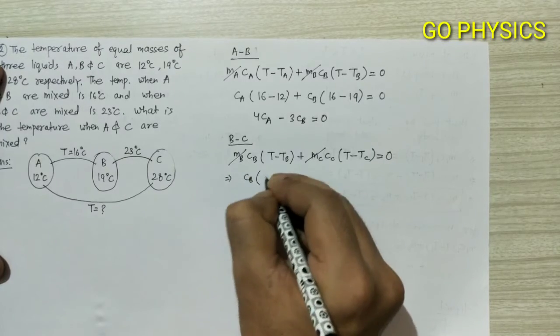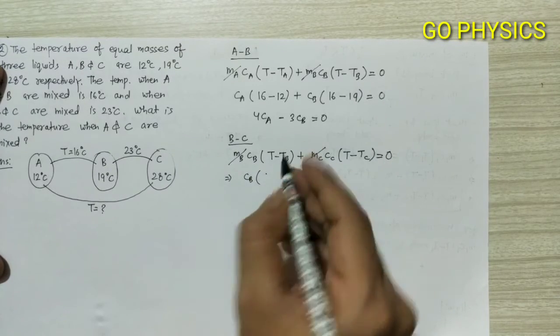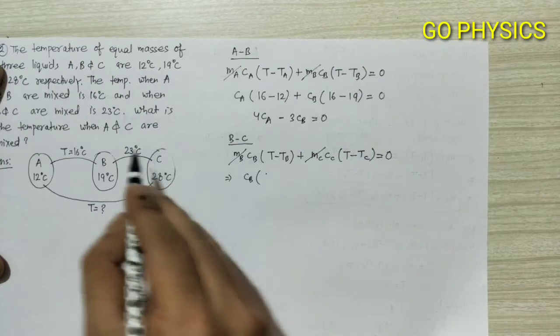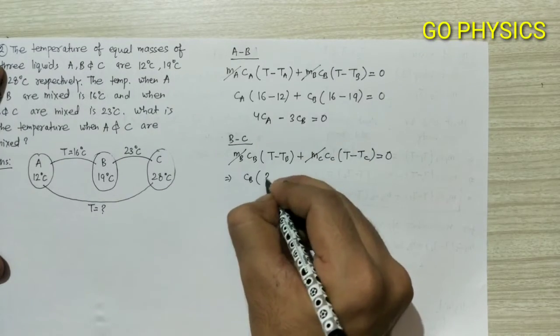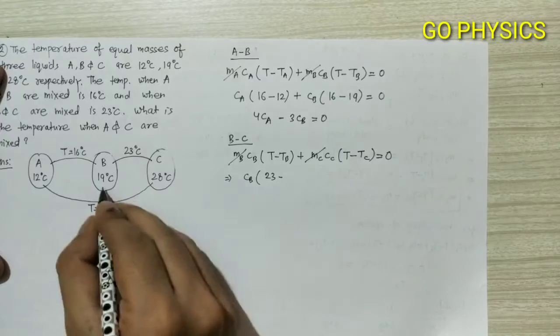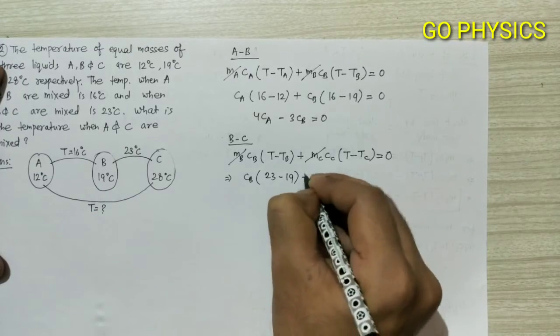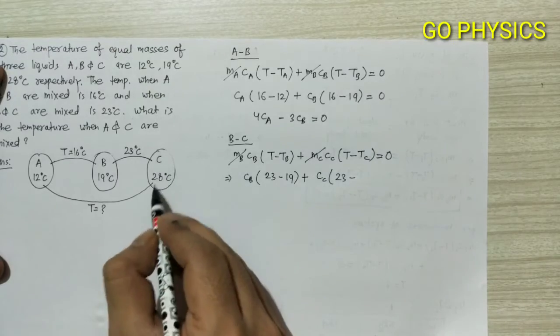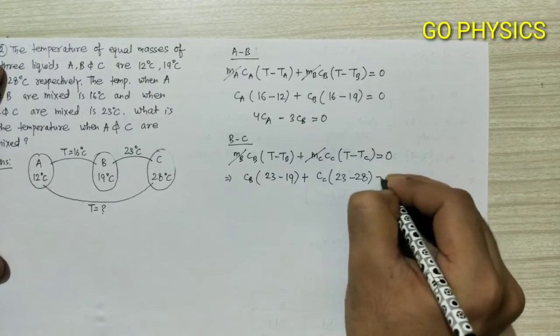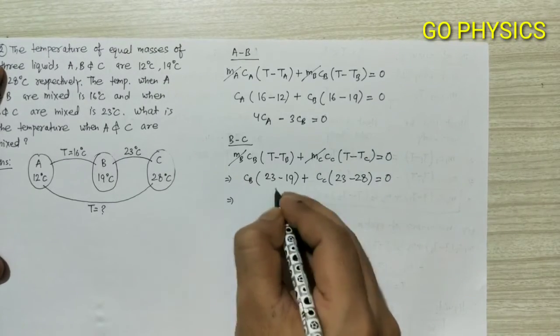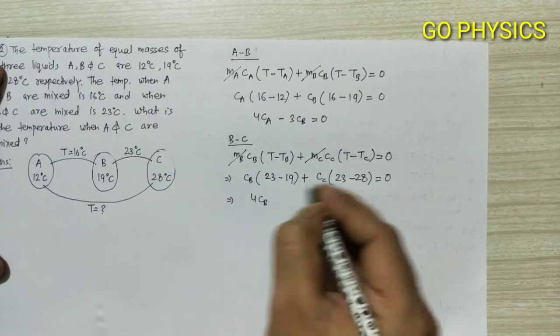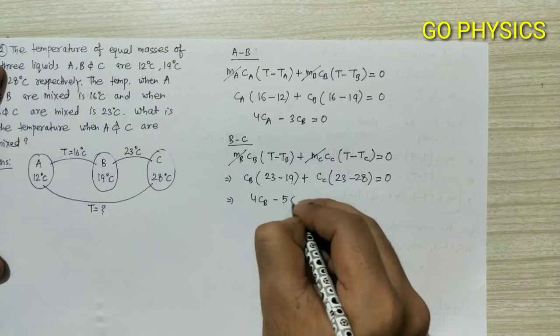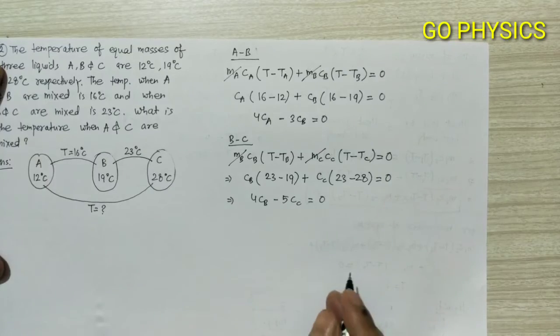So this will become CB into T, where the final equilibrium temperature when B and C are mixed is 23 degrees Celsius. So CB into 23 minus TB, which is 19 degrees, plus CC into 23 minus TC, which is 28 degrees, equal to 0. Now we will simplify this. So it will become 4CB minus 5CC equal to 0.